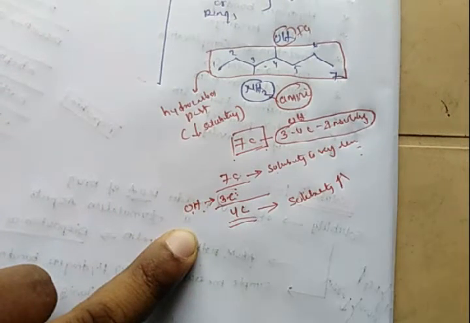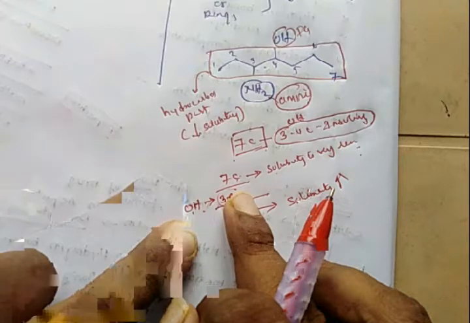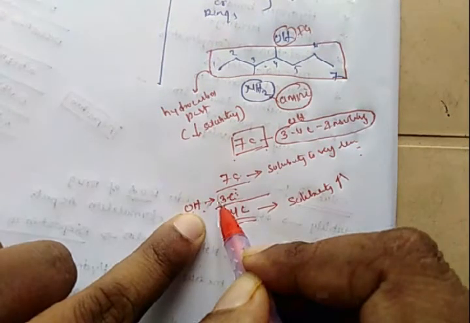Such that this OH group compensates 3 carbons' effects. So in this molecule, before introduction of the OH group, the insolubility is due to 7 carbons. Whenever the OH group is introduced, it can kill the insolubility-causing effect of 3 carbons. Otherwise, it kills 3 carbons' insolubility. The insolubility is due to only 4 carbons.